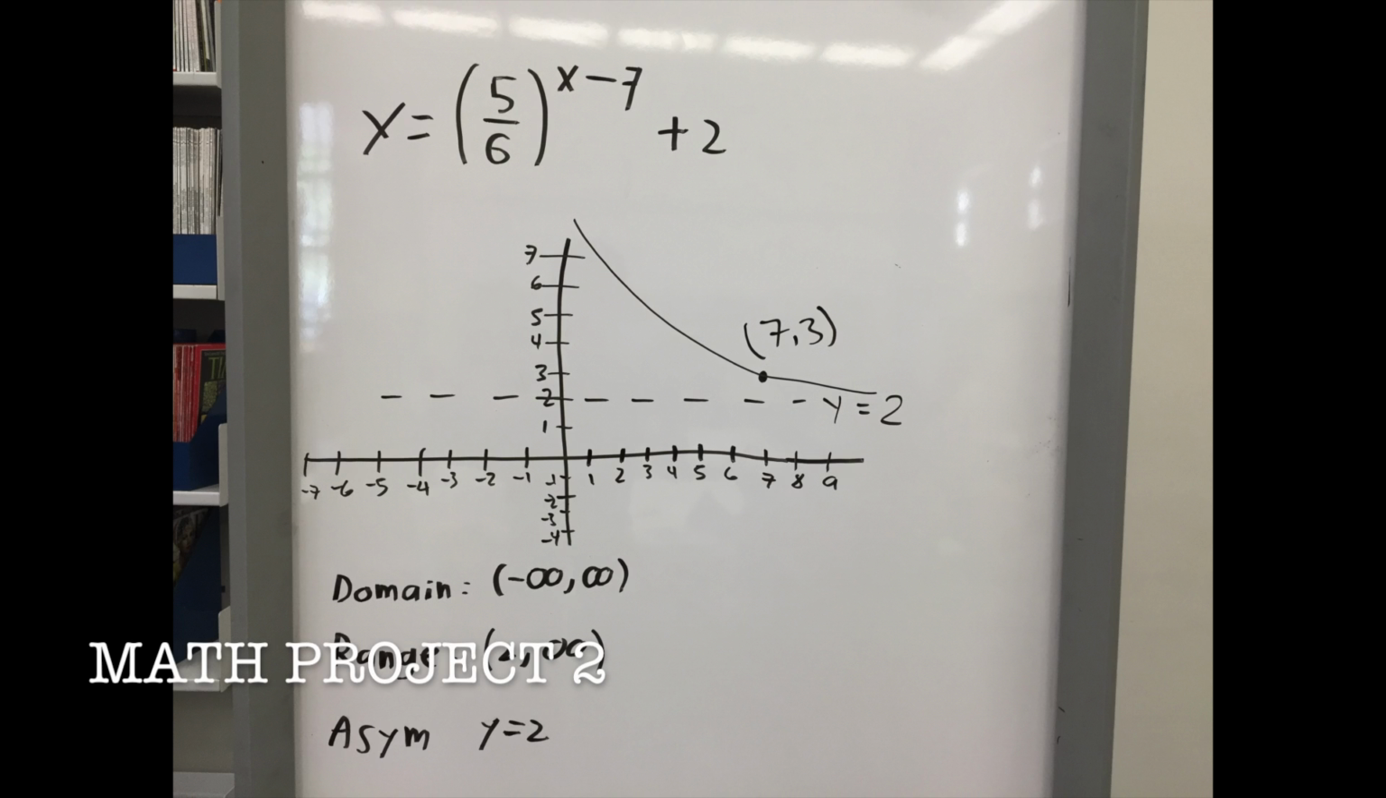Okay, so here we have an exponential function graph. The function in this case would be y equals 5/6, and the exponent would be x minus 7, and all of that plus 2. And in this case, you can see the key point, the point marked at 7 comma 3.